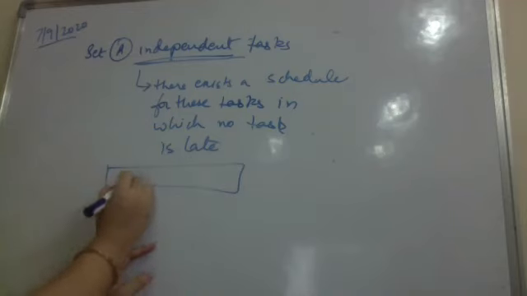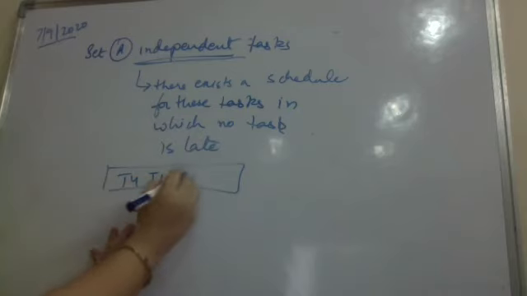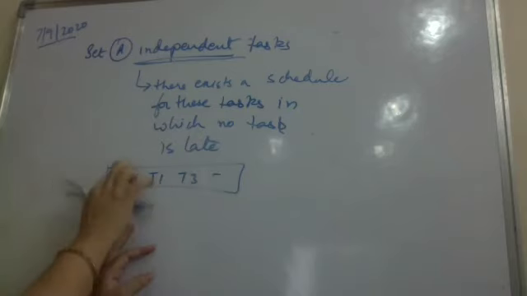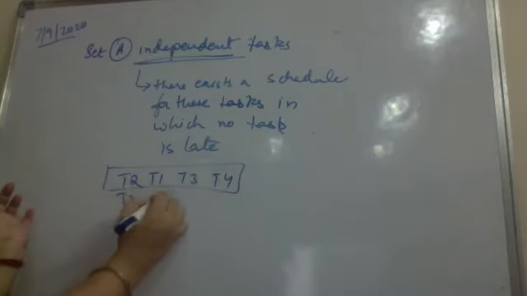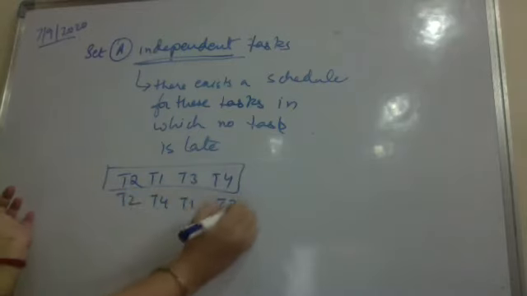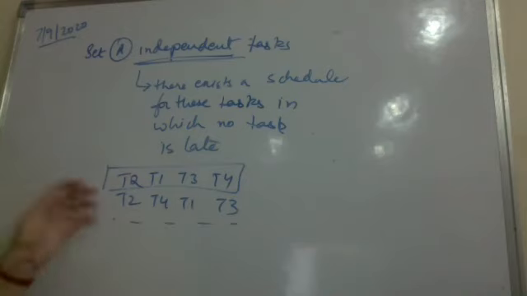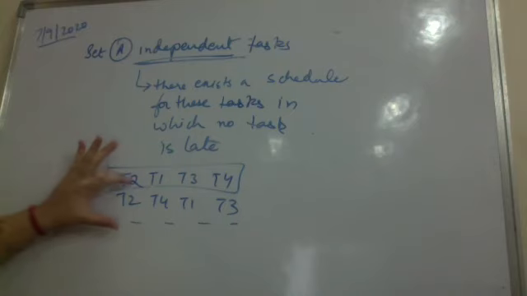In the previous example, after T4 you were taking T1, T3, and then T2 had to be taken first. Then you take it like this, or like this, or in another manner. All were giving you correct answers. If you just note the independent tasks, these 4 were independent tasks. You first have to locate these independent tasks according to their penalty.